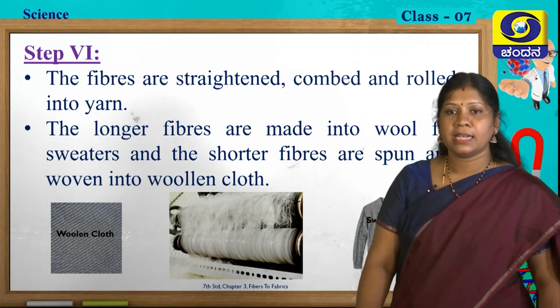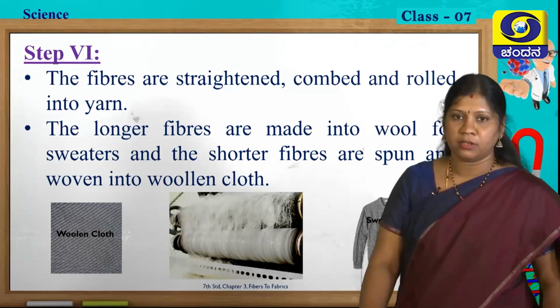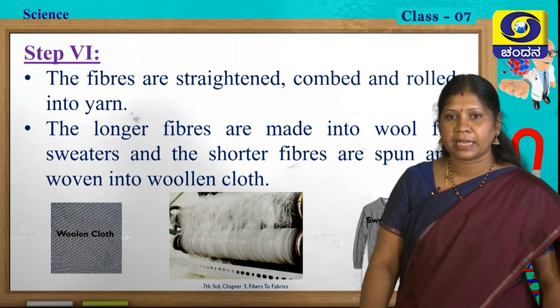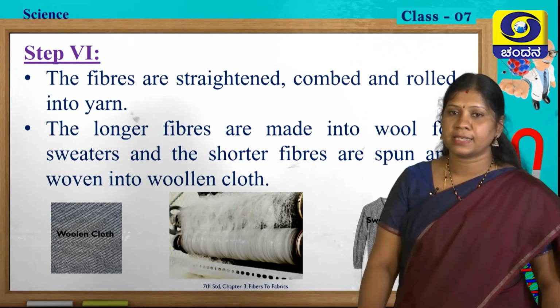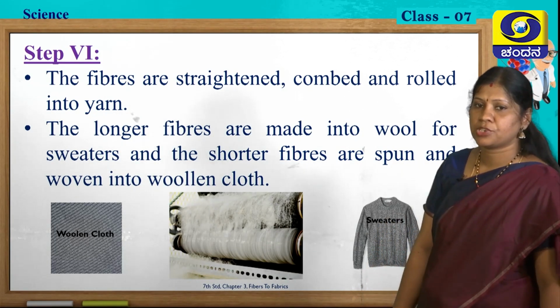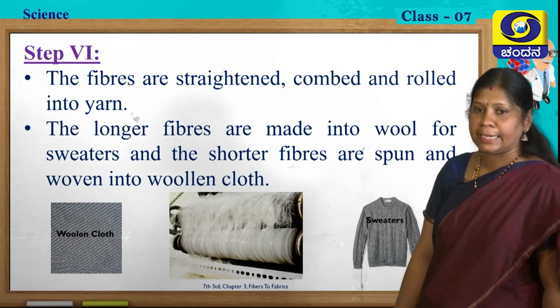The fibers are straightened, combed and rolled into yarn. After dyeing, they will get a particular color. So after coloring, they have to go for straightening, combing and rolling into yarn. The longer fibers are made into wool for sweaters, and the shorter fibers are spun into woolen cloth. So you can see in the picture where the rolling of fibers into yarn takes place.